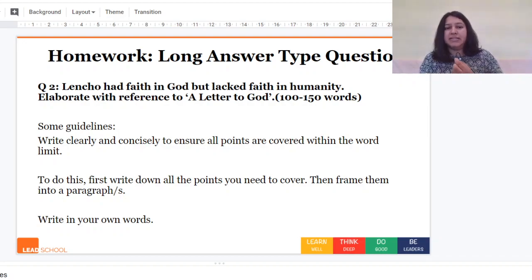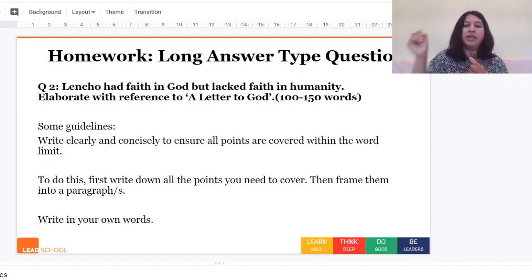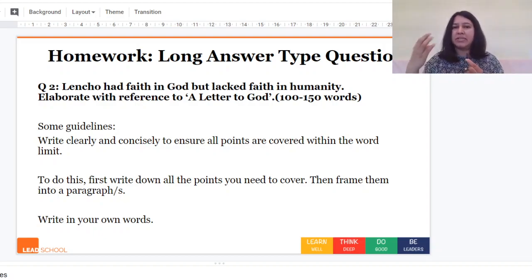Some guidelines: write clearly and concisely to ensure all points are covered within the word limit. To do this, first write down all the points you need to cover. Don't immediately start writing the answer, because if we write as we think, we may not be clear, or sometimes we'll repeat the same things, or write longer than is necessary.